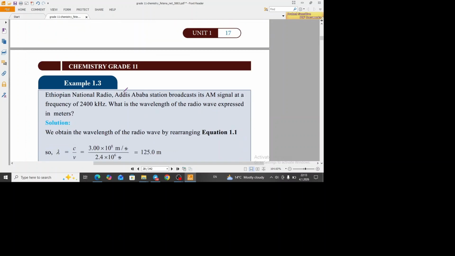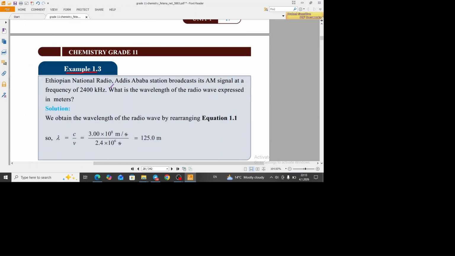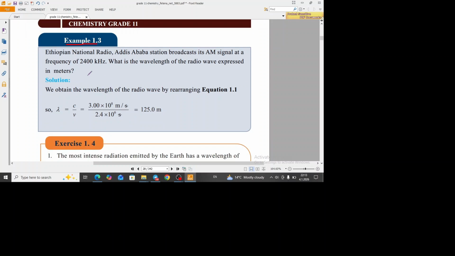ሌላ example 1.3 Ethiopian National Radio Addis Ababa station broadcasts its AM signal at frequency of 2400 kilohertz. What the wavelengths of the radio wave expressed in meters?